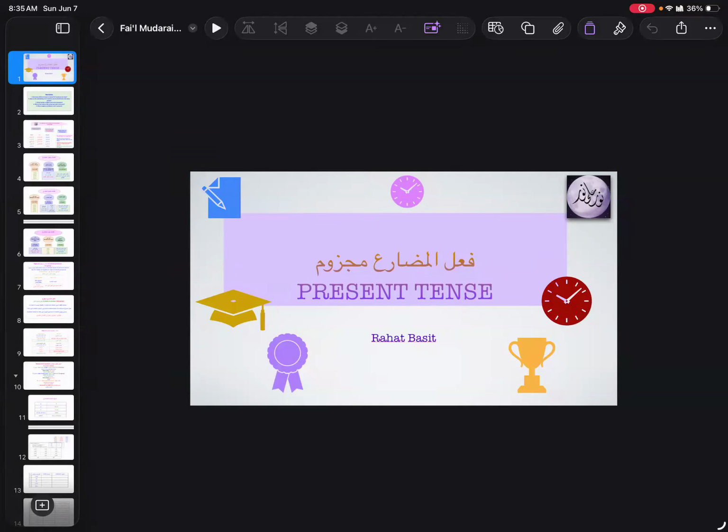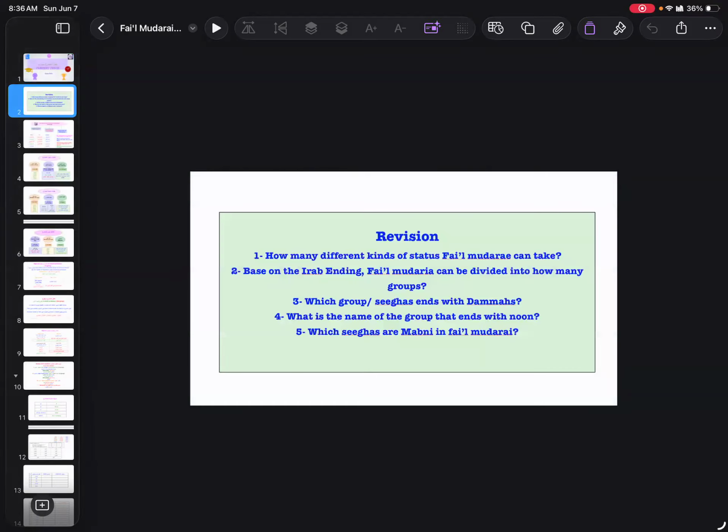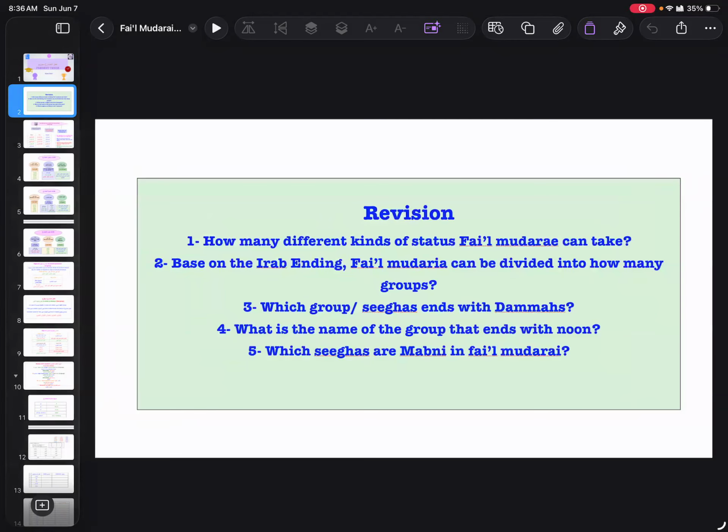So today we are going to start فعل مضارع مجزوم, but before we go there, inshallah, let's review a little bit and then we're gonna continue. So my question is, and we're gonna go in order. So my question is, how many different kinds of status فعل مضارع can take? Who gonna answer?